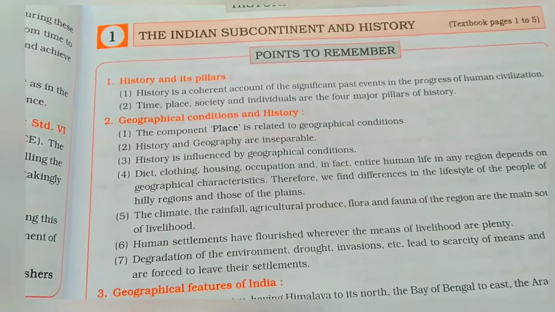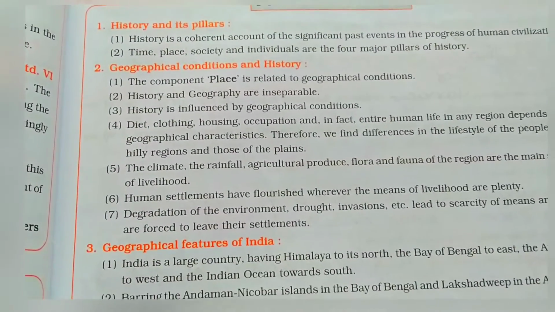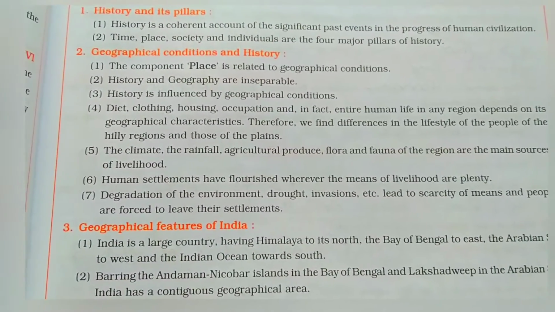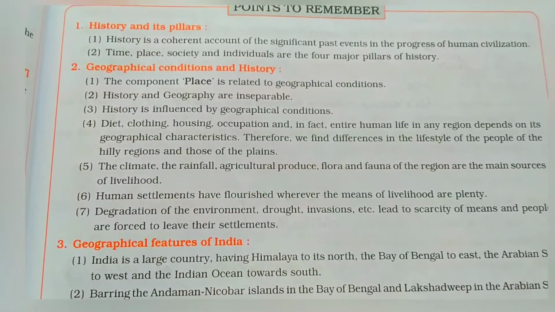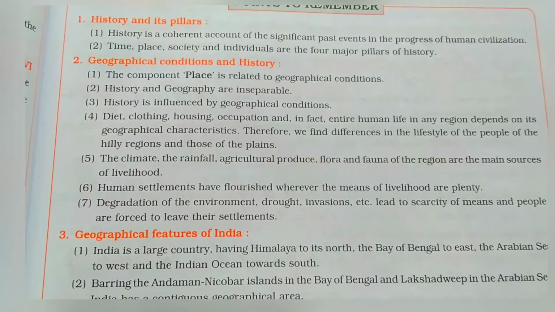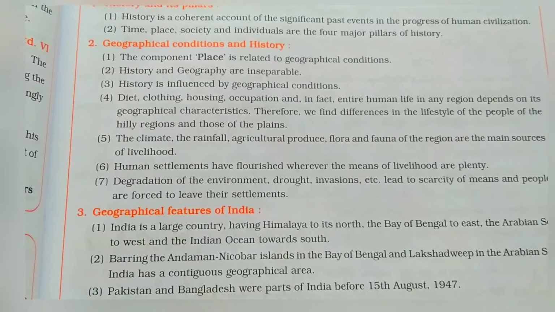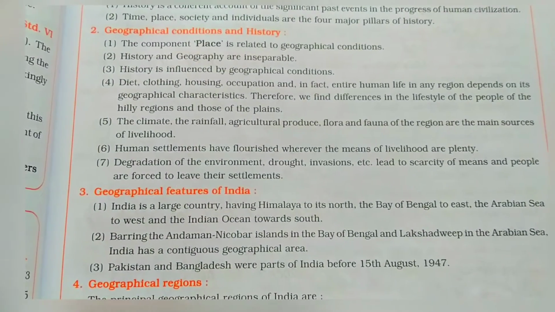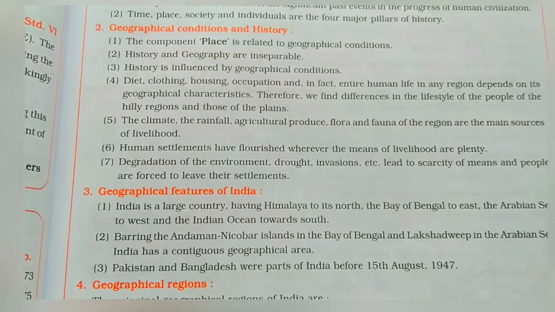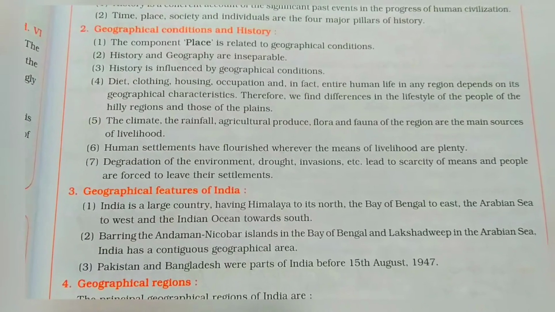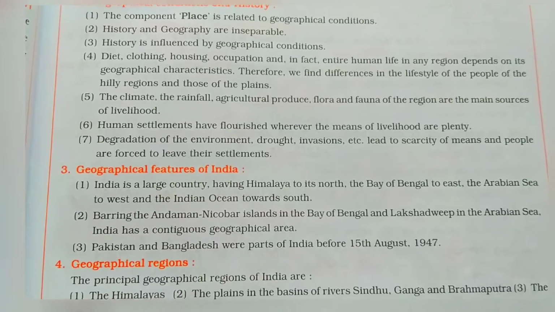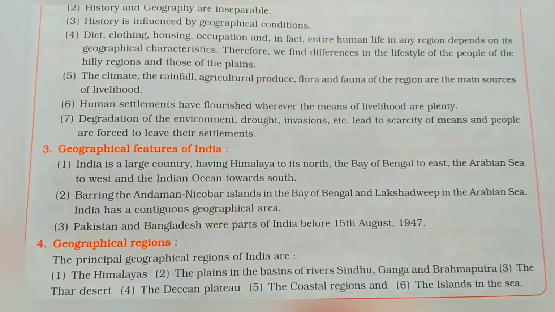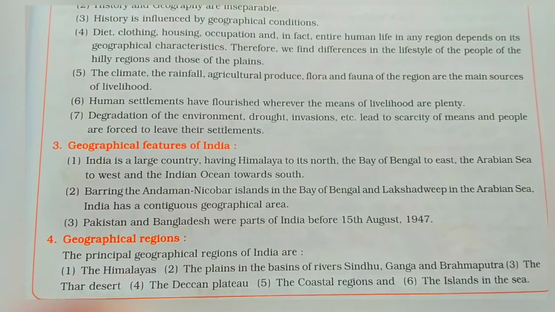History is influenced by geographical condition. Diet, clothing, housing, occupation, and in fact entire human life in any region depend on its geographical characteristics. Therefore, we find differences in the lifestyle of the people of the hilly region and those of the plains. The climate, the rainfall, agriculture, produce, flora, fauna are the main sources of livelihood in the regions. Human settlements have flourished wherever the means of livelihood are plenty. Degradation of the environment, drought, invasion, etc. lead to the scarcity of means, so people are forced to leave their settlements.